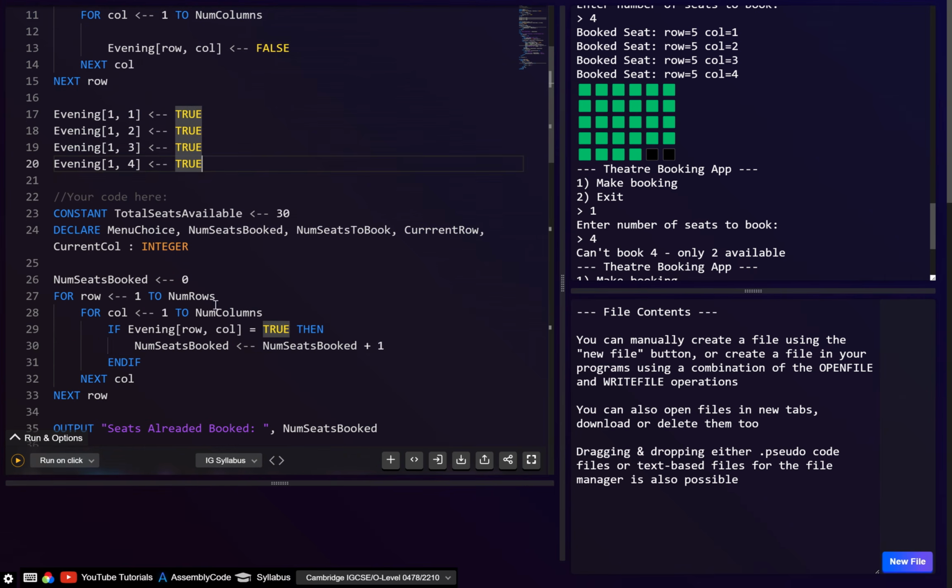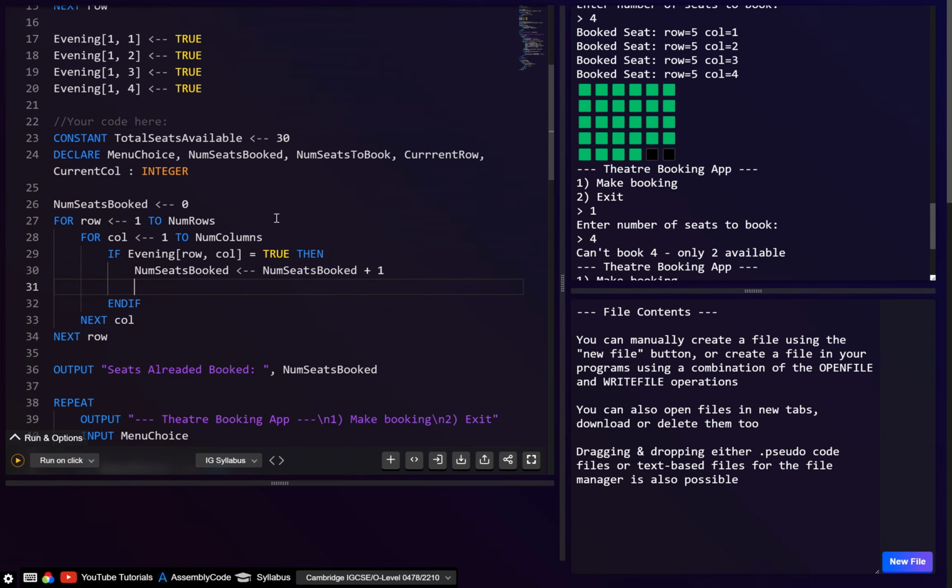So what we can do here is set the row and column to be this value here, this row and column, because obviously this is going to be the current row and column that's being booked.